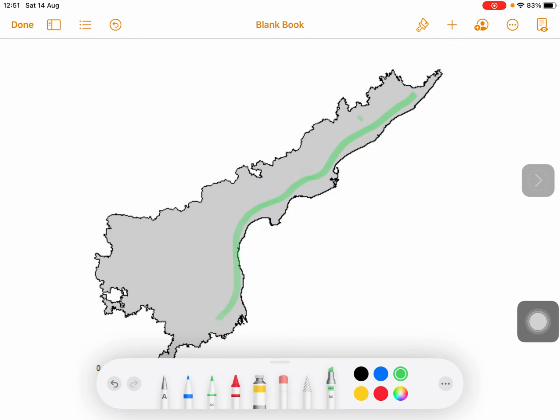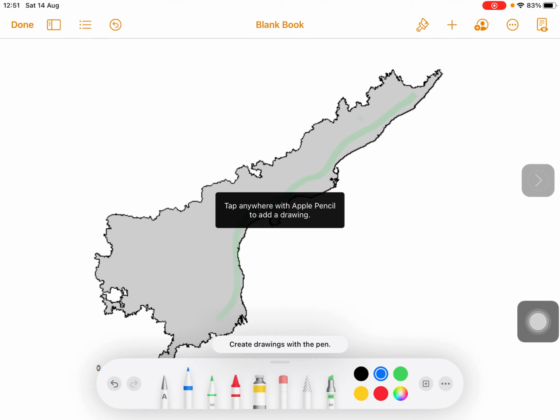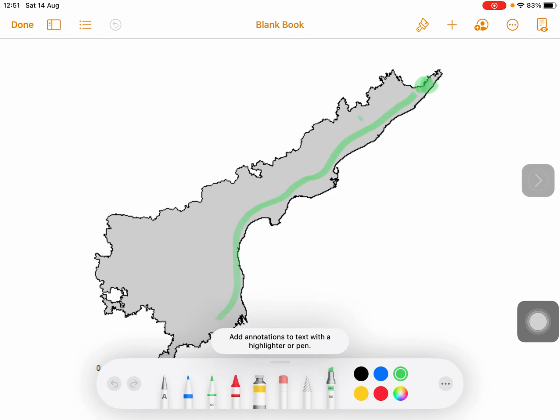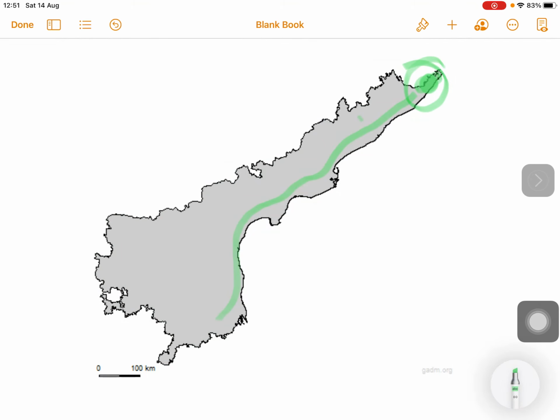These plains extend from Mahendragiri of Srikakulam in the north to Pulikat Lake of Nellore in the south for about 974 kilometers.